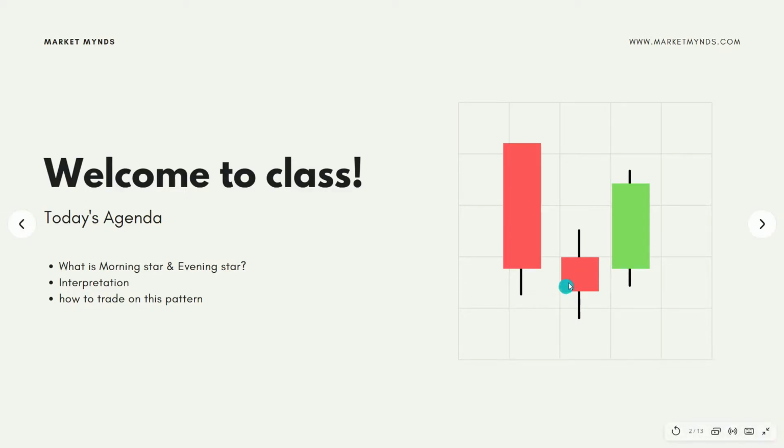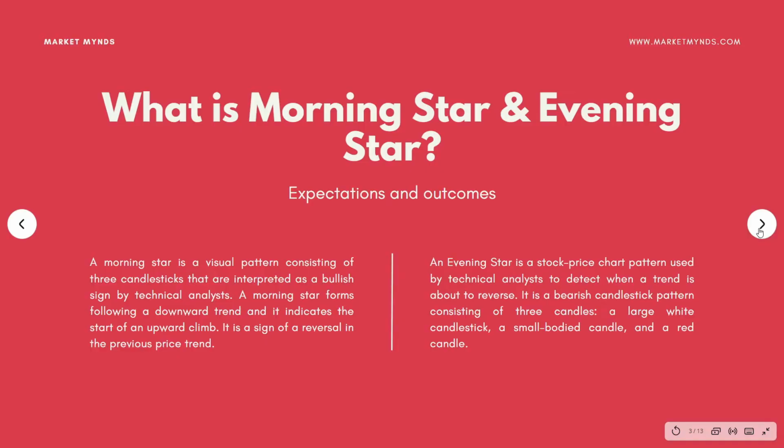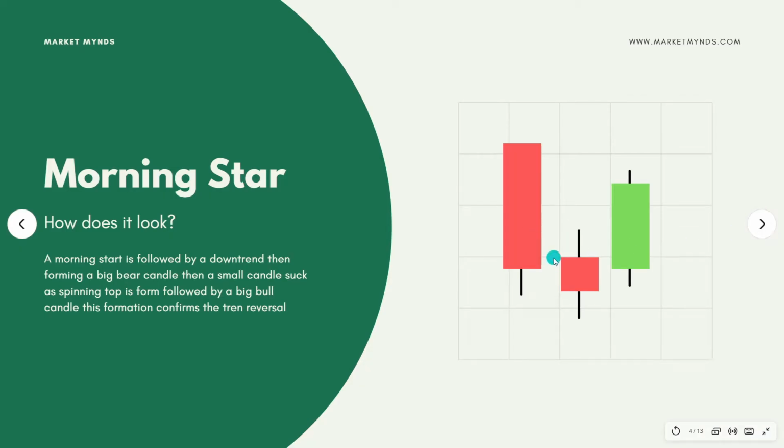Next, followed by that, there should always be a green candle in the Morning Star, and this indicates that the downtrend is over. Now the bull trend has started. So this is how it looks. A Morning Star is a downtrend followed by an indecision candle. This is an indecision candle, right? This is a spinning top candle.